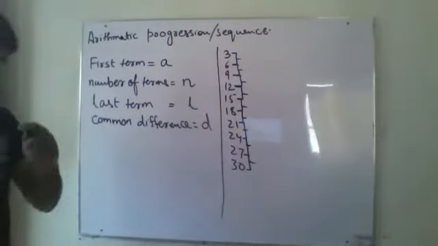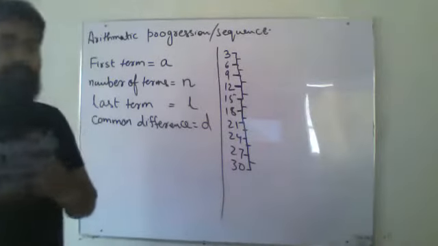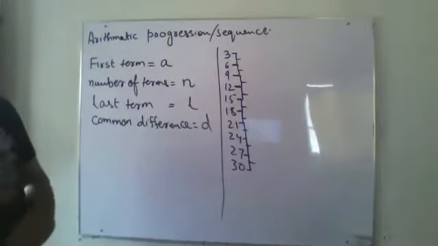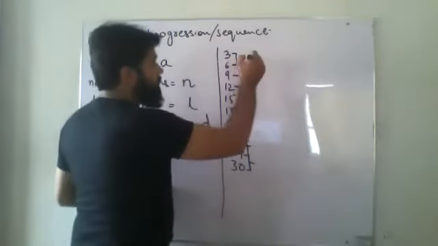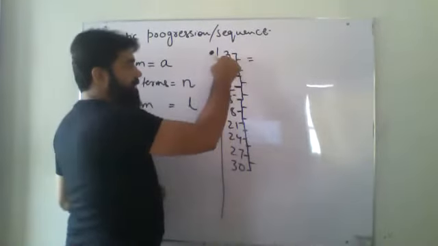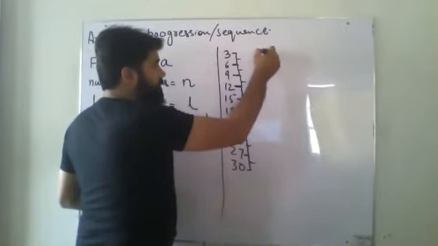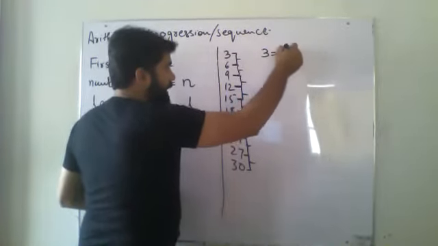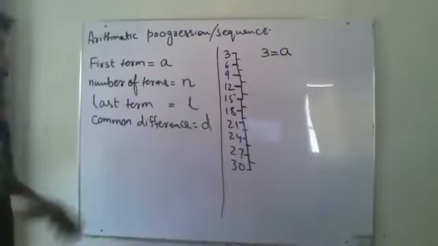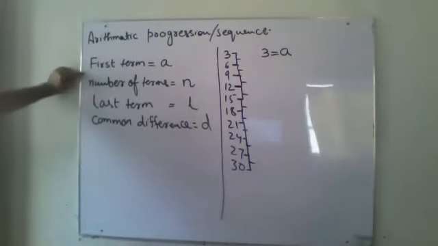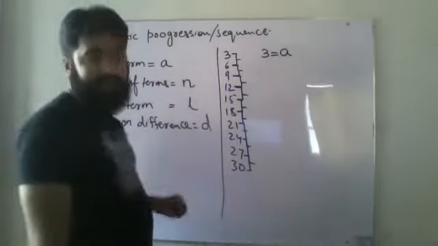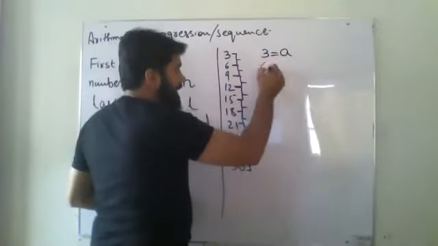Right? So now I'm just forming something over here. You have to take a look and you have to be careful. See it up. My first term, which is 3, will be equal to A, because the first term is always equal to A, that I have told you and you know about it.